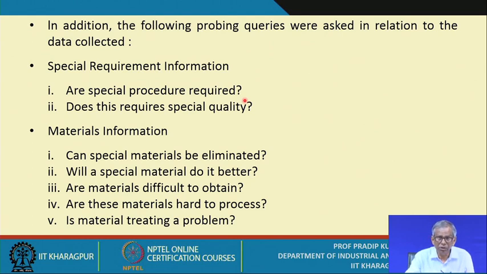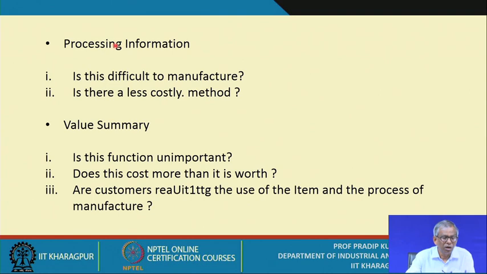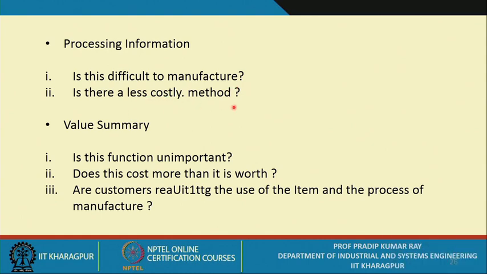So, you just go through all these queries, you get the details. It's a detailed list of questions. This is the special requirement, and these are the two questions you must ask. Related to materials, you must ask these 5 questions. So, please go through them. Processing information: is this difficult to manufacture? Is there a less costly method? Okay. And then you go for the value summary.